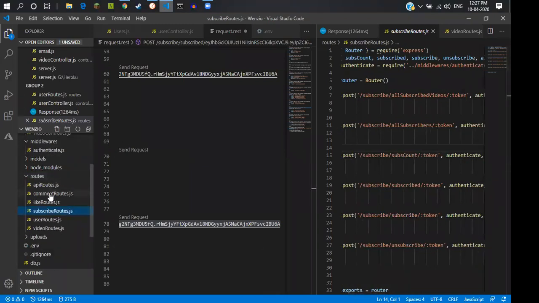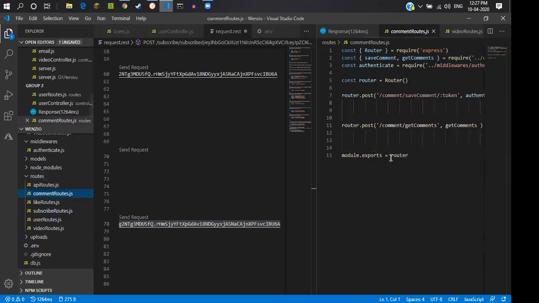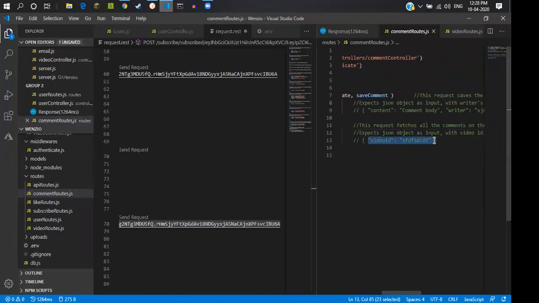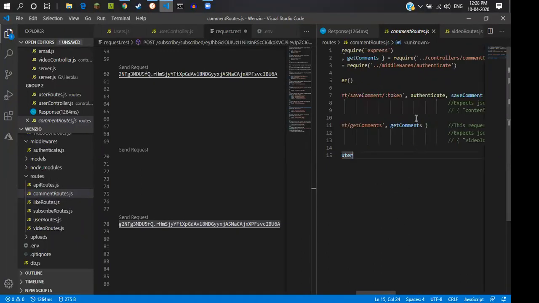Next, we will come to comments. If we come to comments, we have two routes. One is the get comment. It doesn't need any authentication from the user because we are just fetching from the MongoDB server to show on the web page the comments on the particular video. But it takes a JSON object with the video ID in it. So if we do this, it will return all the comments related to that video, even the replies.